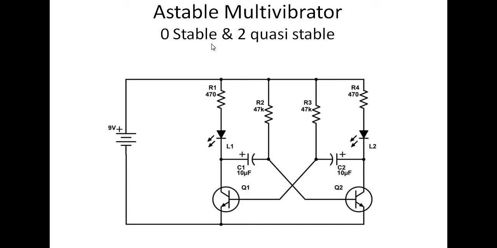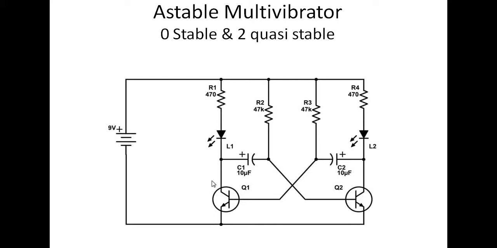No stable state and 2 quasi-stable states. This means the output of an astable multivibrator doesn't remain at one state; rather, it changes as time proceeds, right? There is no stable state for the astable multivibrator. If at t equals 0 the output is high, at t equals 0 plus the output may be low, right?